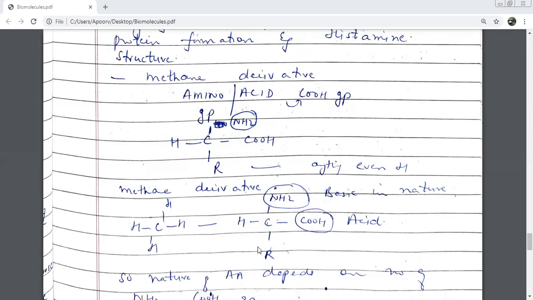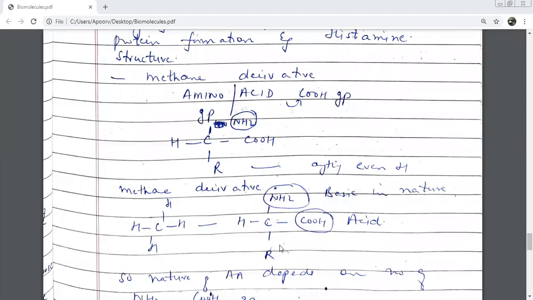And whatever attaches at R makes the difference, different types of amino acids are formed. We just did now, we've got many types of amino acids. That is what I told you just now. So how does this variety of amino acids come? NH2 will never change. The amino group will always remain. The acidic group will also always remain. Hydrogen will also always remain. So where will the change come? Change will come in this R. Anything can attach in place of R and you'll get a different variety of amino acid. I'll explain that. I've just drawn a few examples for you.